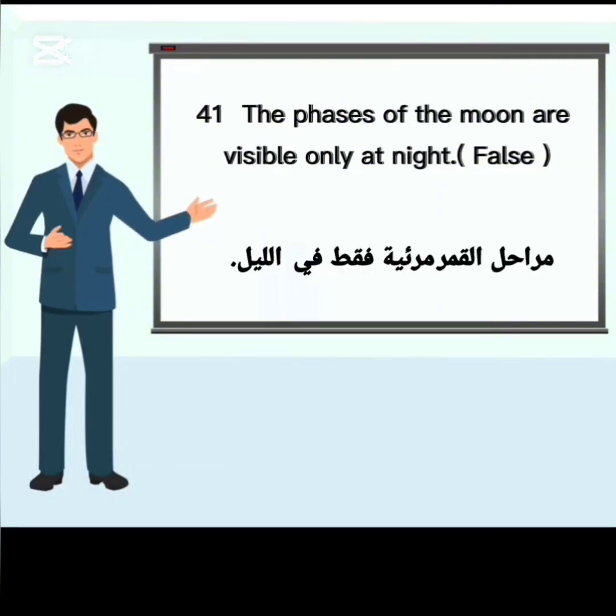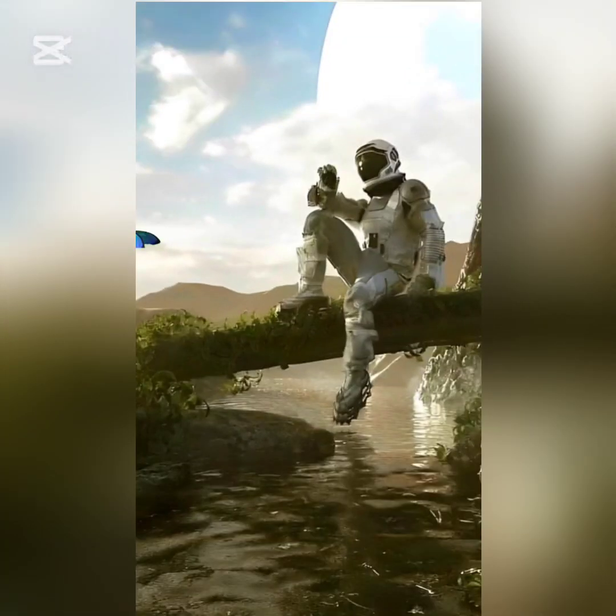40. The moon does not have phases during a solar eclipse. False. 41. The phases of the moon are visible only at night. False.